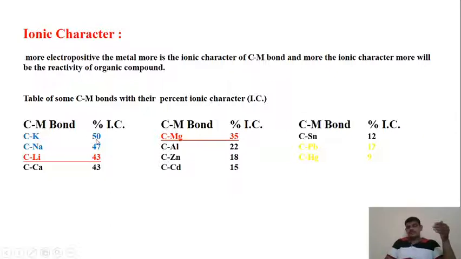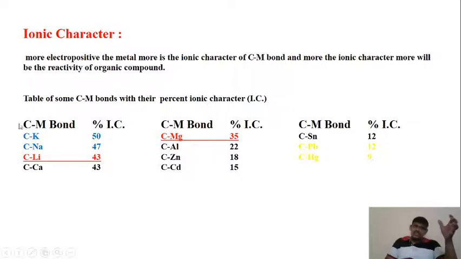It shows 50% ionic character, and after that the carbon sodium bond shows 47% ionic character. Then there are so many compounds, and in the end the carbon and lead bond has 12% ionic character, and the carbon and mercury bond in organometallic compounds of mercury shows 9% ionic character.